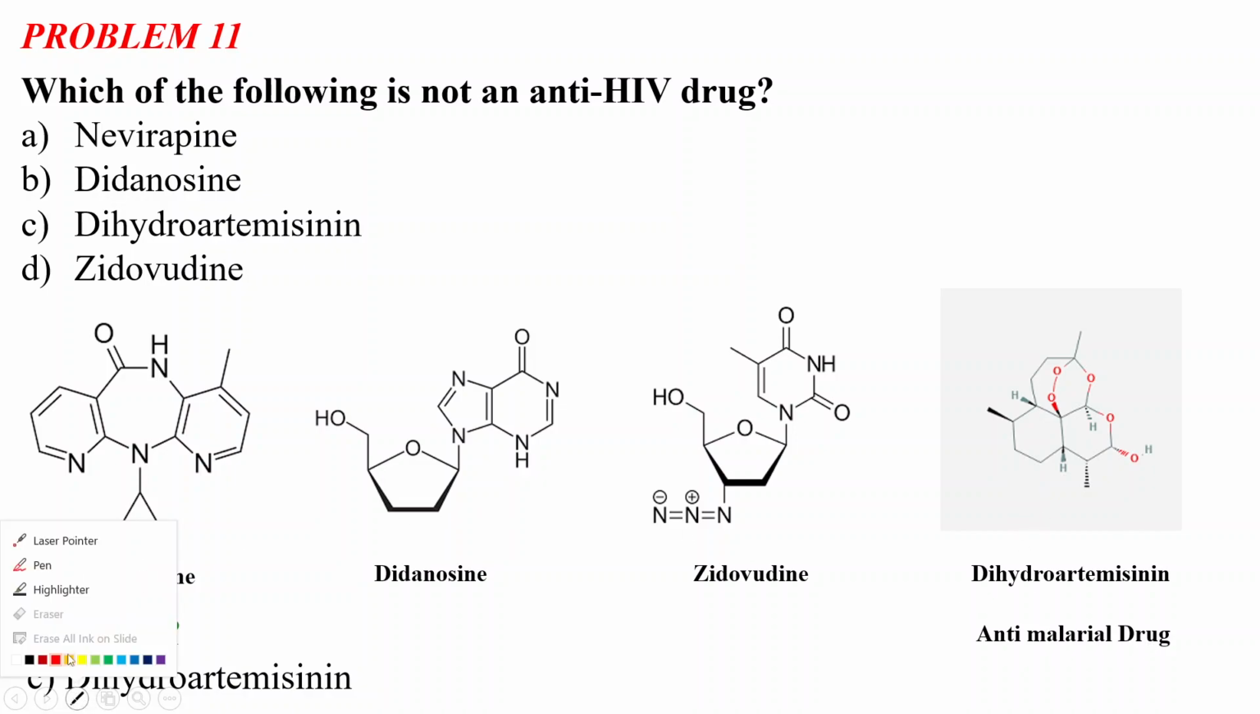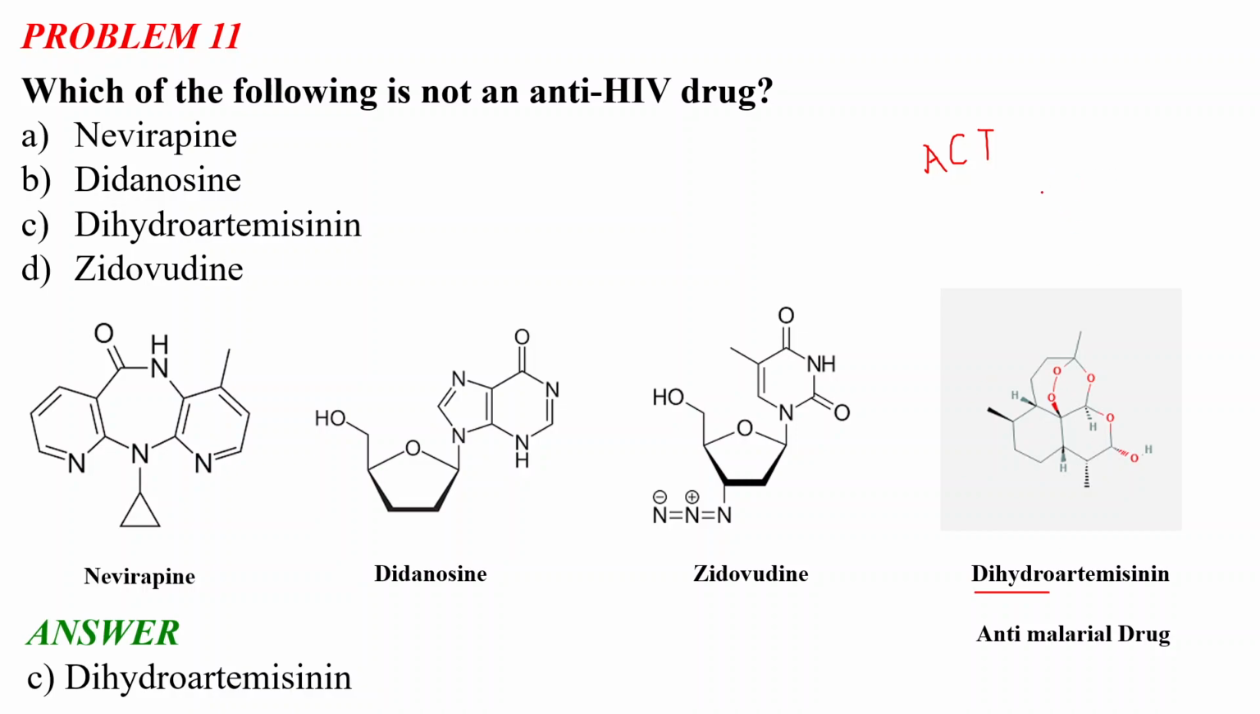I don't know if you know or not, but artemisinin is actually a traditional Chinese medicine, which is nowadays recommended by WHO, and this is called ACT, or artemisinin combination therapy, for the treatment of malaria. Dihydroartemisinin is basically a derivative of the parent drug artemisinin, and there are artemisinin, artesunate, and others. These drugs are used for malaria only. These are not anti-HIV drugs. Nevirapine, didanosine, and zidovudine are the anti-HIV drugs, but dihydroartemisinin is the anti-malarial drug.